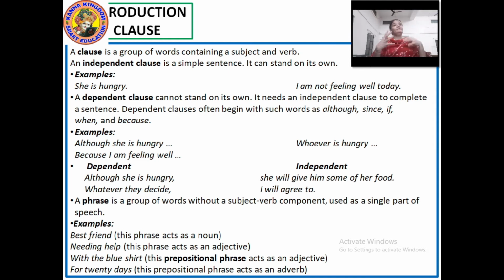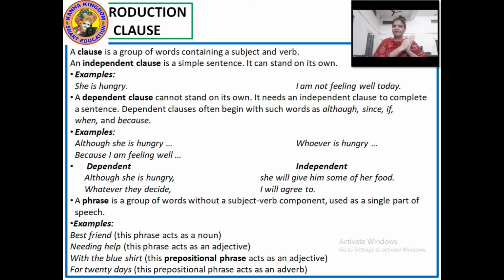So if it is a dependent clause, how would you understand? Most dependent clauses often begin with words like although, since, if, because, when. Okay. Example, I'll give you. Although she is hungry. Now this is a group of words. It is also a clause. But it is an incomplete sentence. We cannot understand anything. Although she was hungry, what did she do? Did she eat the food? Or did she sleep hungry? So although she is hungry is a dependent clause.